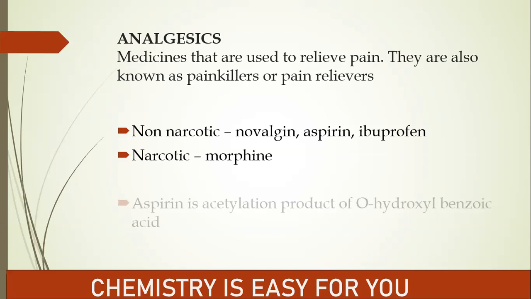And in this, the one thing that you have to remember is about aspirin. So aspirin is an acetylation product of orthohydroxyl benzoic acid. We have come across this multiple times in previous organic chemistry videos also. But from the chemistry in everyday life point of view, the point you have to remember is that aspirin is the acetylation product of orthohydroxy benzoic acid. That's about analgesics or the painkillers.